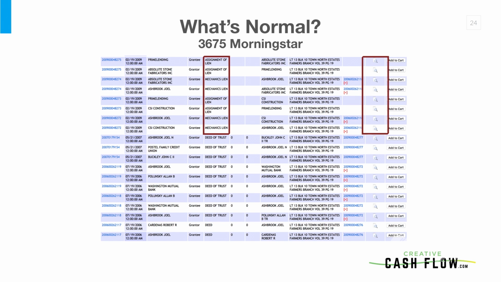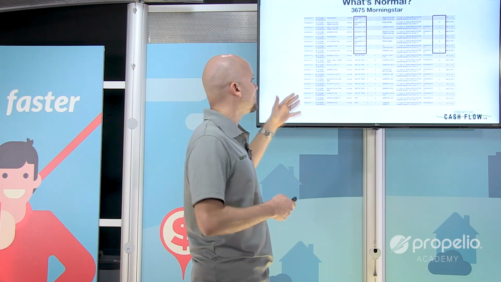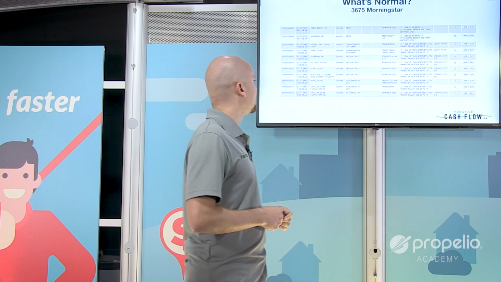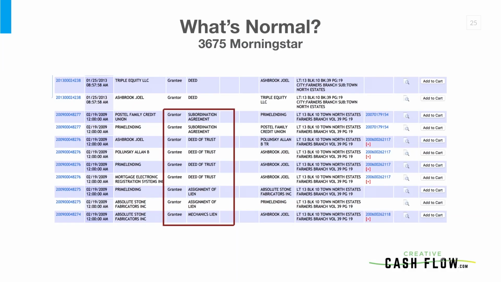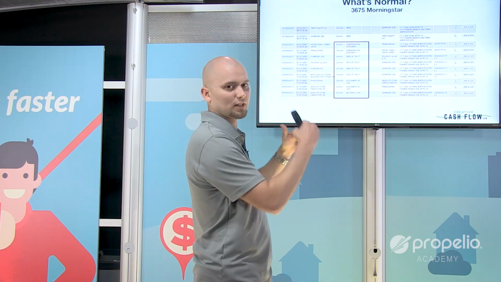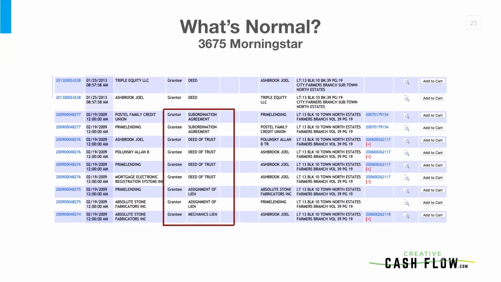So we see a mechanics lien occur to CSI Construction. We also see a mechanics lien occur to Absolute Stone Fabricators. Now, I was only able to take a screenshot of so much, so this actually carries on to another page. So we've got even more, and you can see my mechanics lien right here to Absolute Stone Fabricators. I used that as a point, that's the same one, so it lets you know where we are. We've got assignments, deeds of trust, subordination agreements.